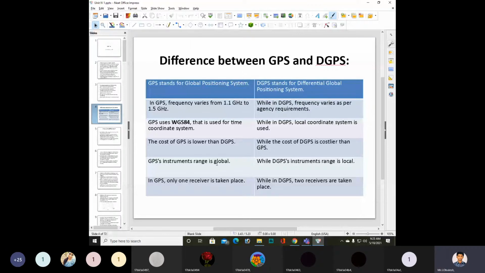But in DGPS, a local coordinate system is used.